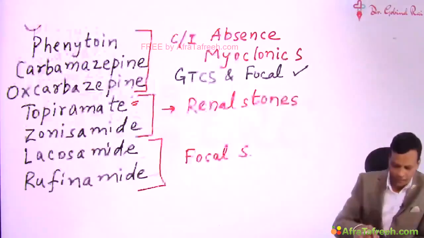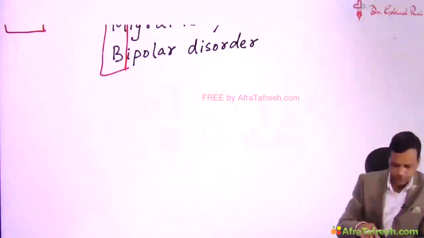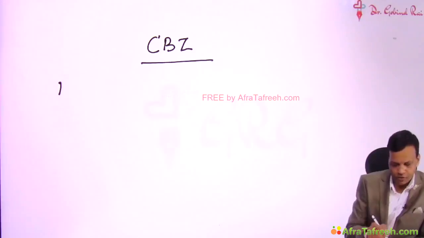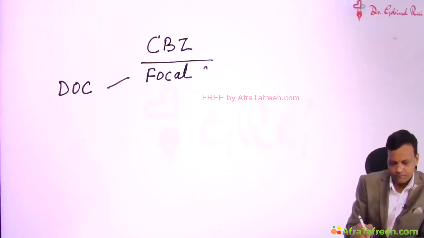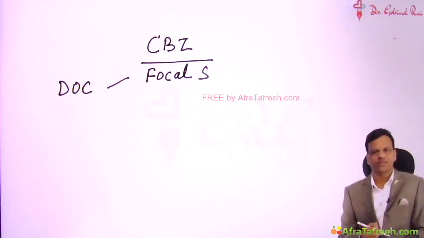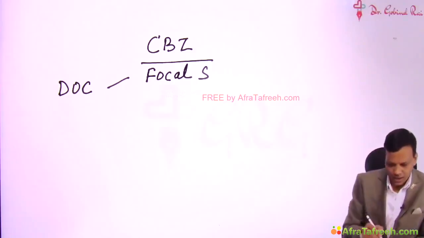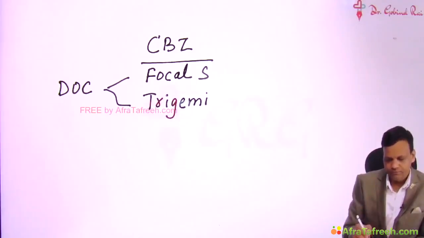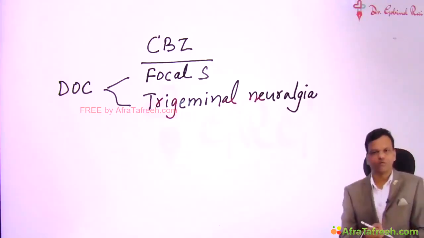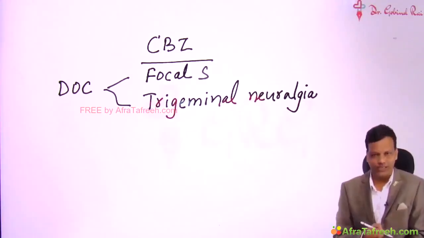Now regarding the carbamazepine group of drugs, carbamazepine is the drug of choice for focal seizures, and it is also the drug of choice for trigeminal neuralgia.